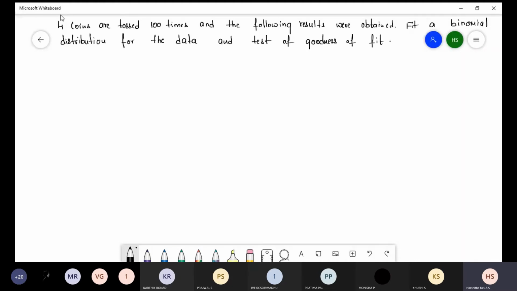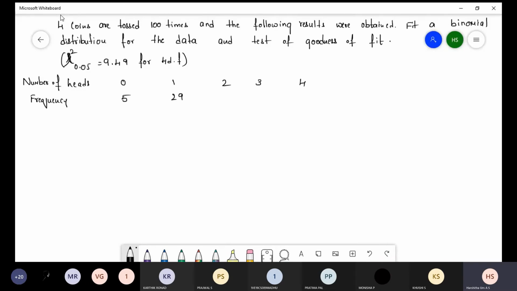They have given the chi-square value at 0.05 is equal to 9.49 for 4 degrees of freedom. So here the table: number of heads 0, 1, 2, 3, 4, and frequency 5, 29, 36, 25, 5.